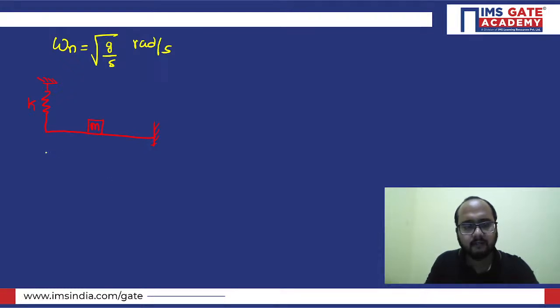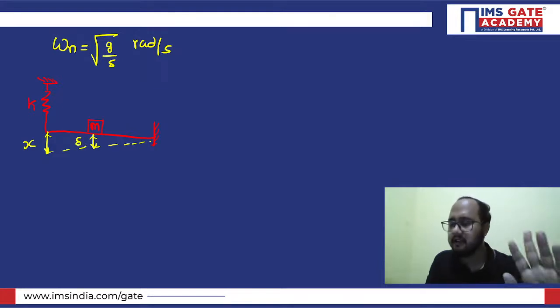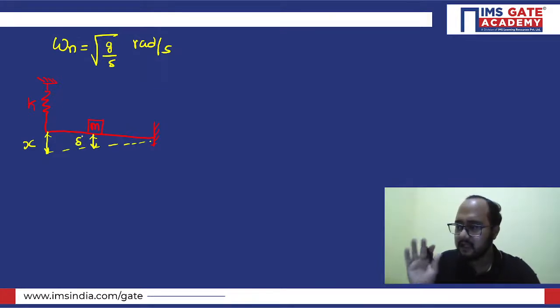So under static deflection, under static equilibrium condition, the deflection of the spring, let's suppose, is x, and the deflection of the point mass is delta. Let's suppose this is there. Okay, is this clear?